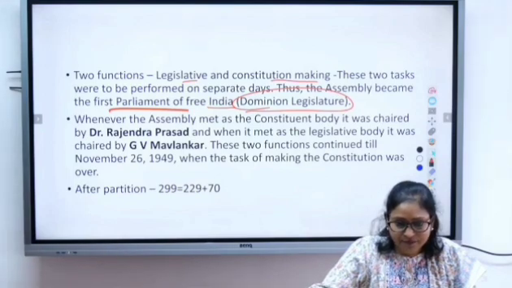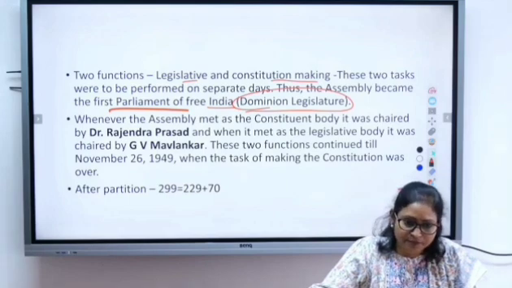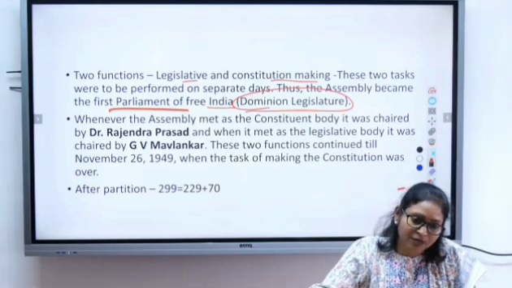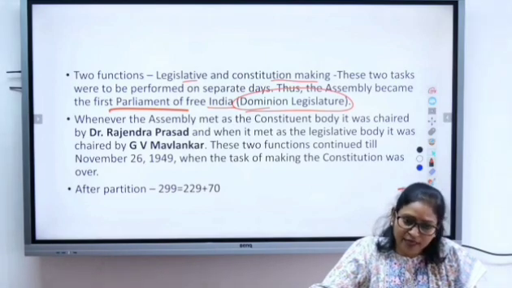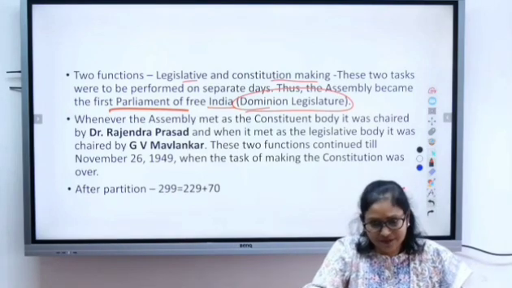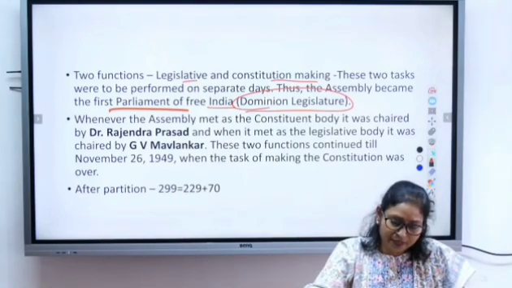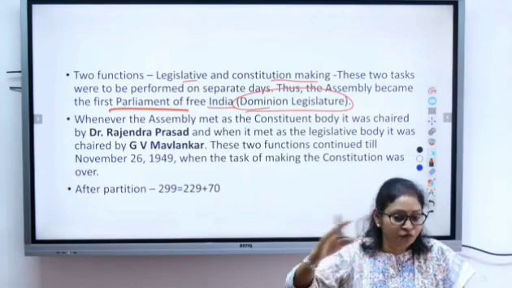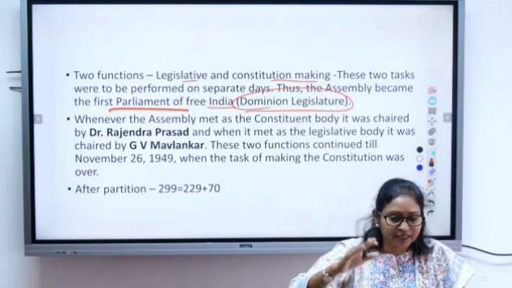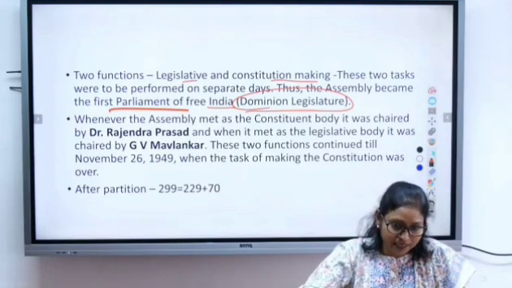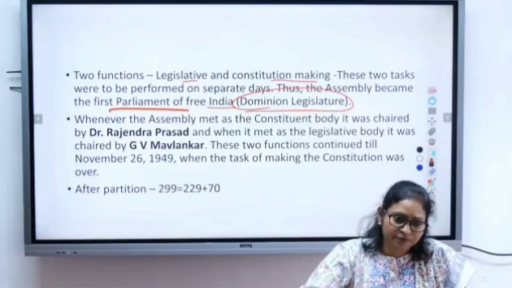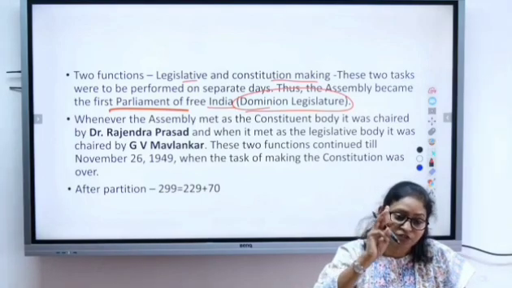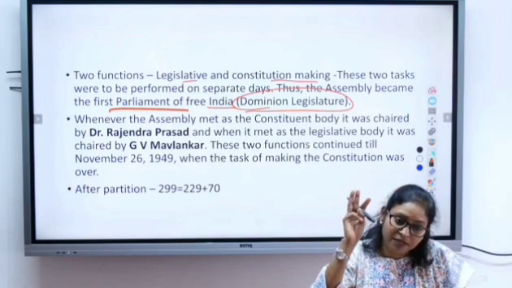Is there any idea? Because after 1947 we became independent, but our constitution had not come into being. Still we were following which constitution? The 1935 Act, right? And it was framed by whom? By the Britishers. So that's why it is a Dominion legislature. Once the Indian constitution came into force on 26th January 1950, which we call Republic Day, then we became totally sovereign. We got independence in 1947, but we still had dominion status for 3 years, till we became a republic.